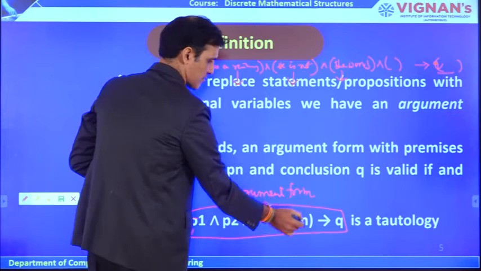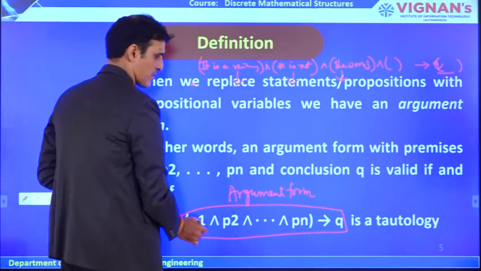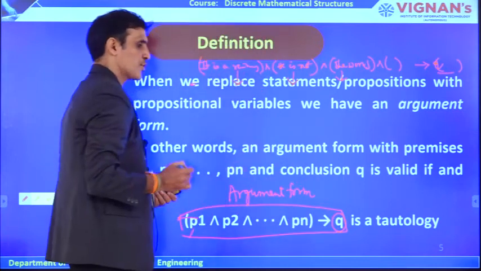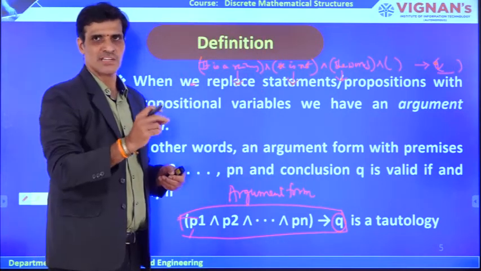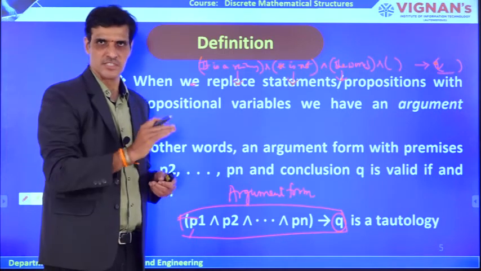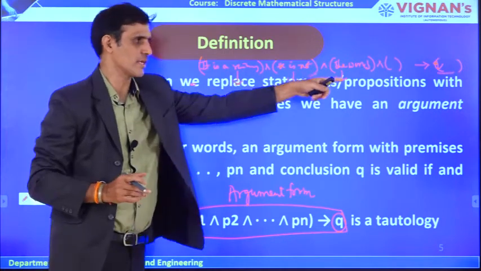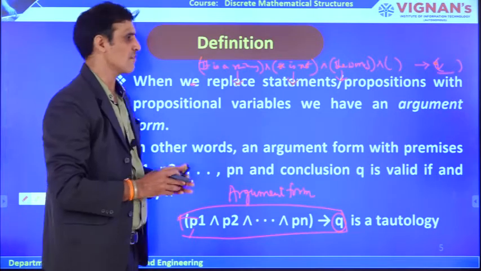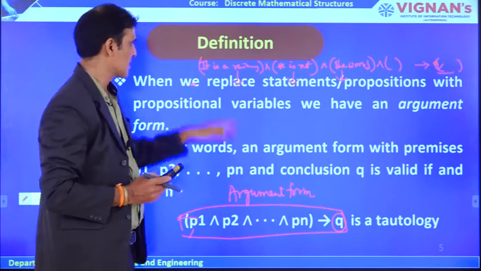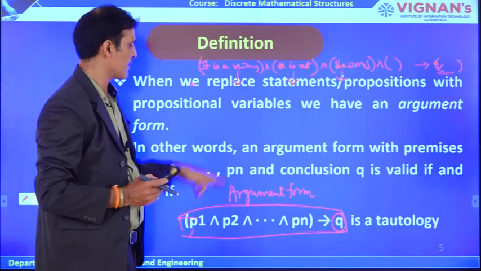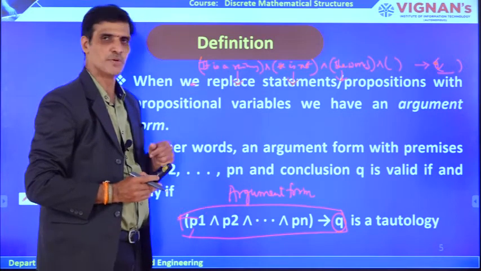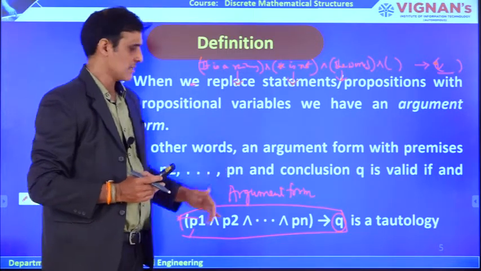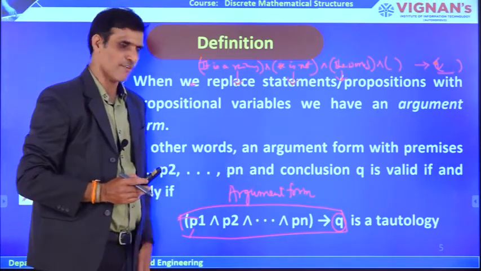If there are n statements, by using these n statements you prove whether Q is true or not. An argument is just a sequence of statements. If we represent these statements in propositional variables, P1, P2 and so on, then we can call it an argument form.